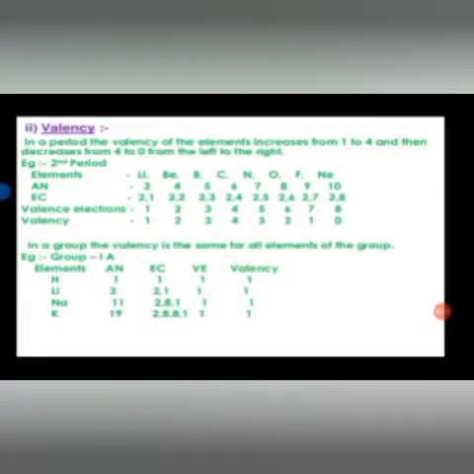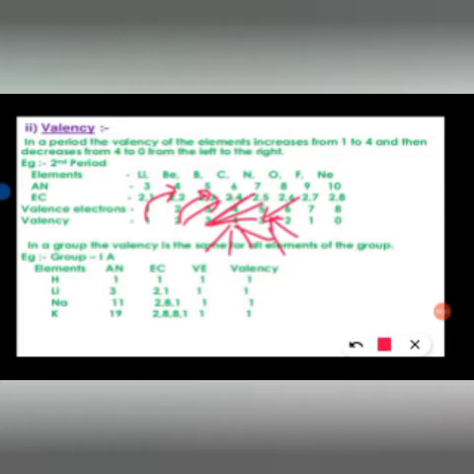Now if we talk about valency, lithium has valency 1, beryllium has valency 2, boron 3, and carbon 4. Although it is increasing, after carbon it is decreasing: 3, 2, 1, 0. Valency totally depends upon the number of electrons donated or gained. It means that it is donating 2 electrons, donating 3 electrons, donating 4 electrons. Similarly, it is gaining 3 electrons. So up to carbon, electrons are donated by these elements.